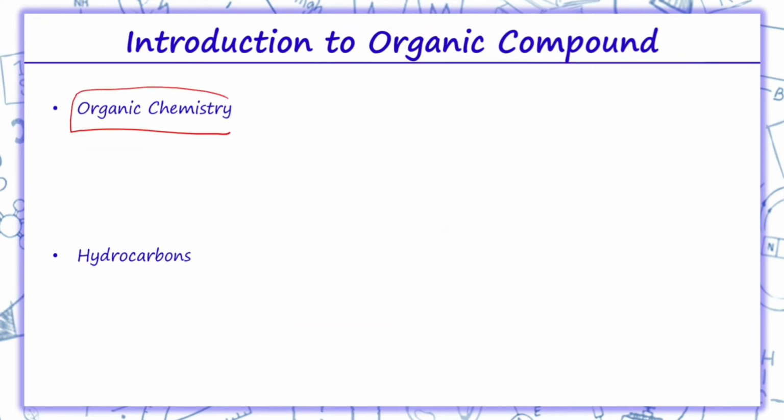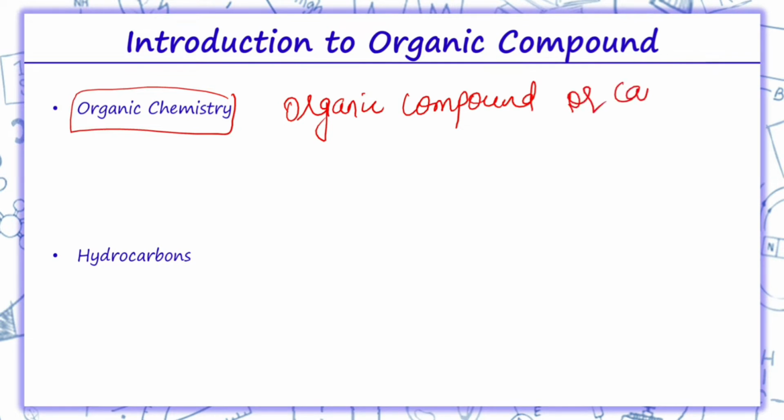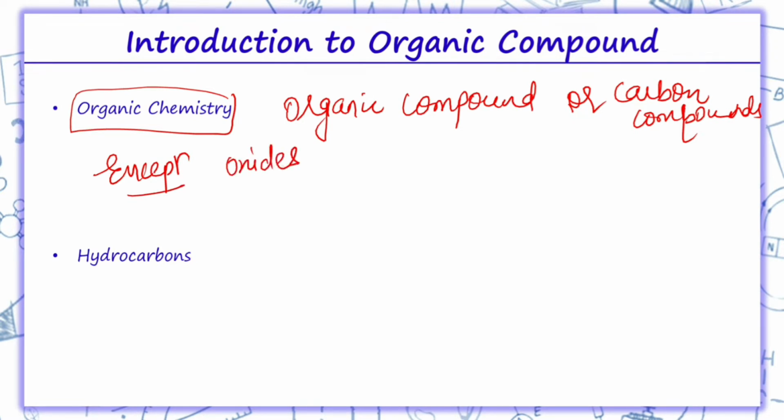Coming on to what is organic chemistry. Organic chemistry is basically the chemistry of specific carbon compounds, except oxides, carbonates and carbides.